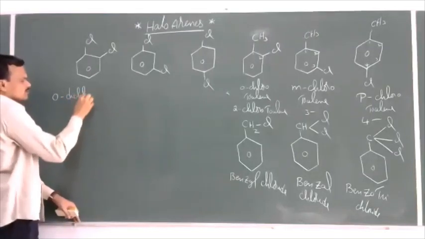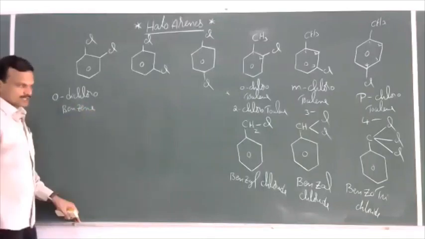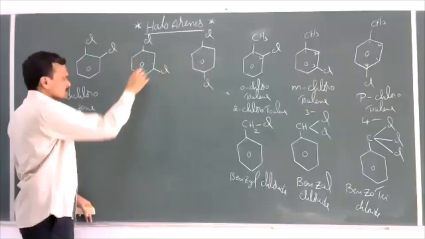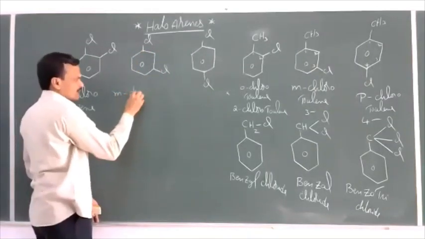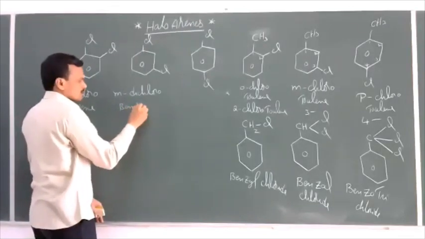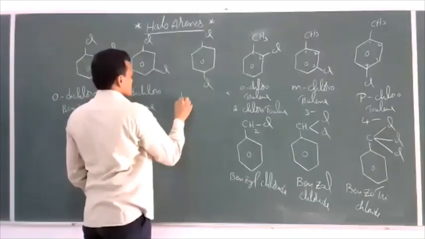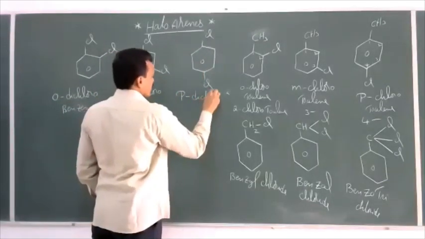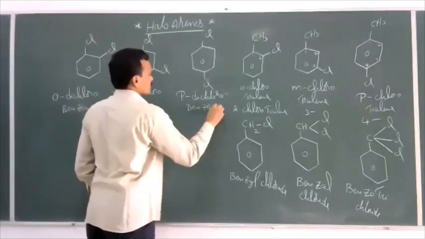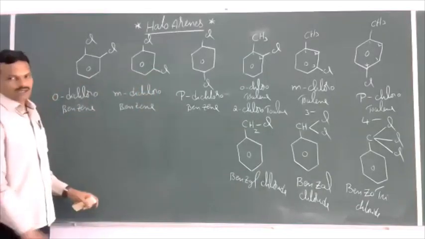Dichloro, ortho dichlorobenzene. This is common name. And here these 2 are meta positions. So now this is named as m-dichlorobenzene. Nothing but meta dichlorobenzene. And these 2 are para positions. This is para dichlorobenzene. Para dichlorobenzene. So these are the common names for these 3 compounds.